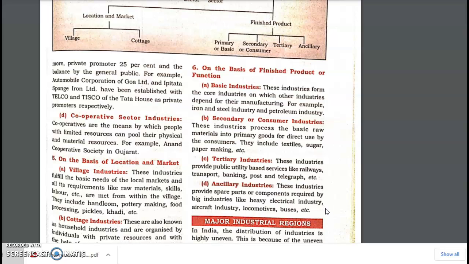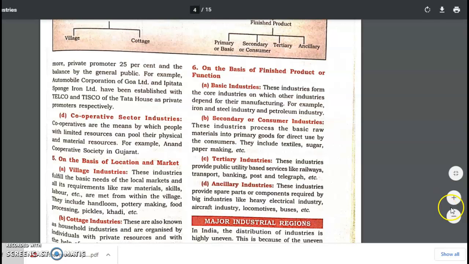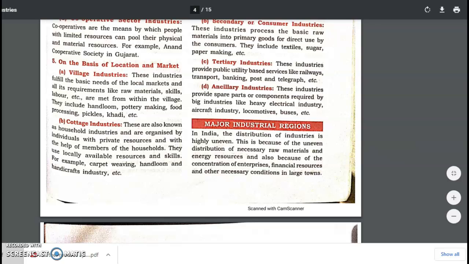Suppose there is a locomotive industry or a bus industry in which you require the seats of the bus. The industry that provides the seats for the buses will be known as the ancillary industry, right?